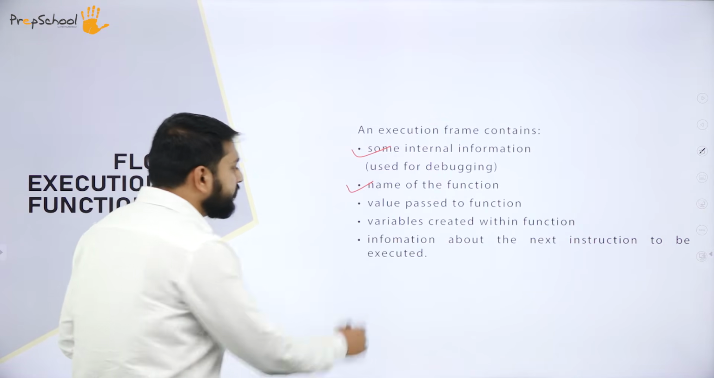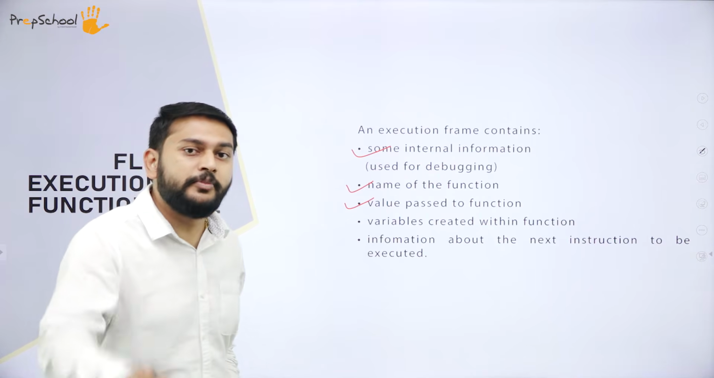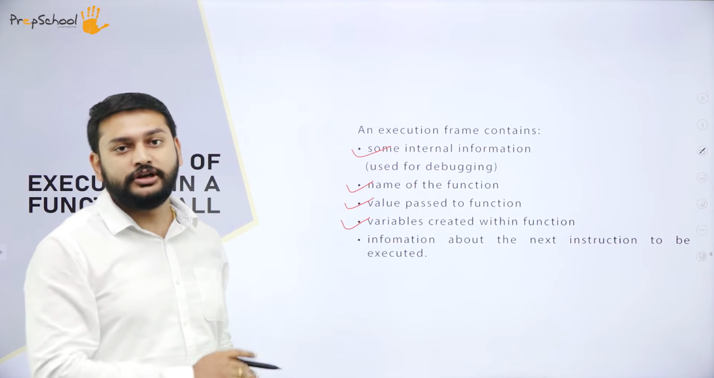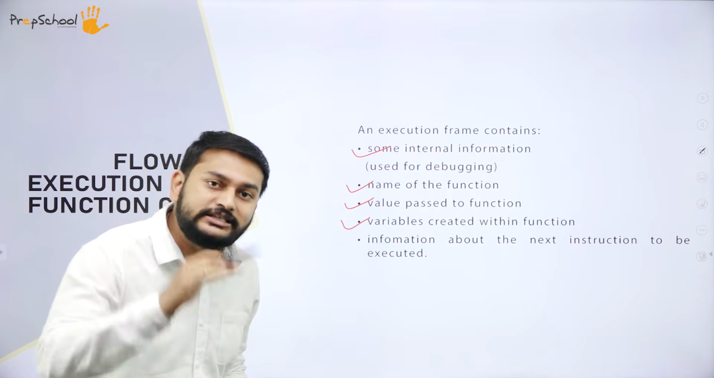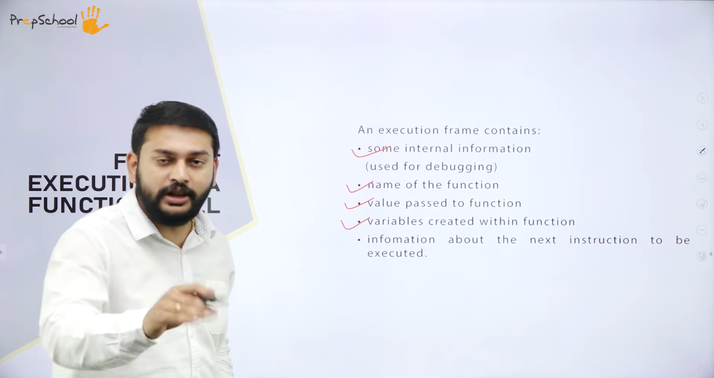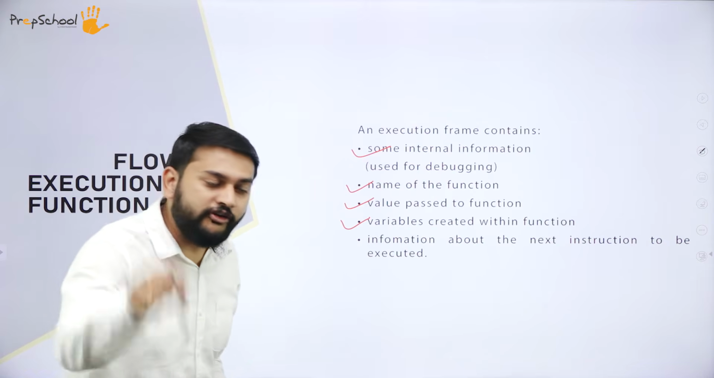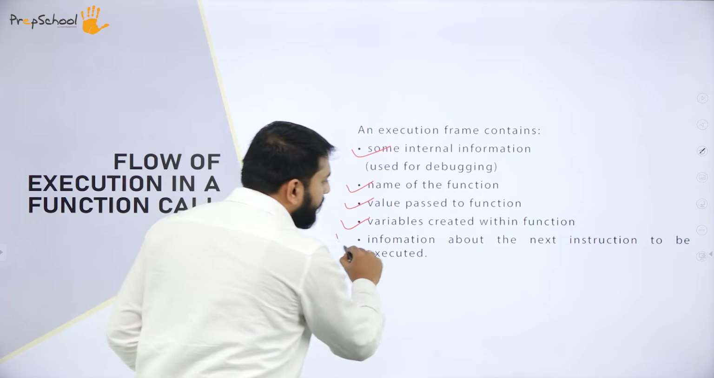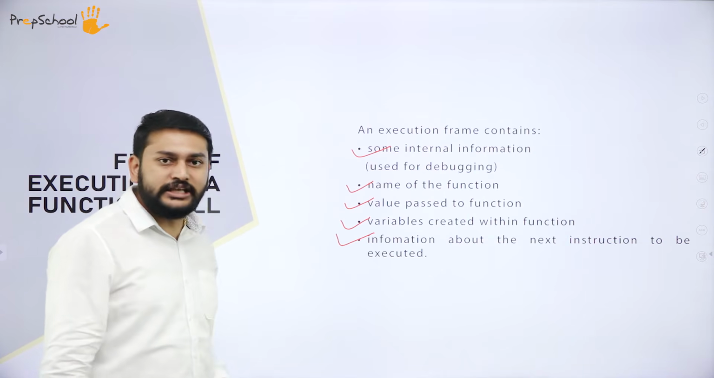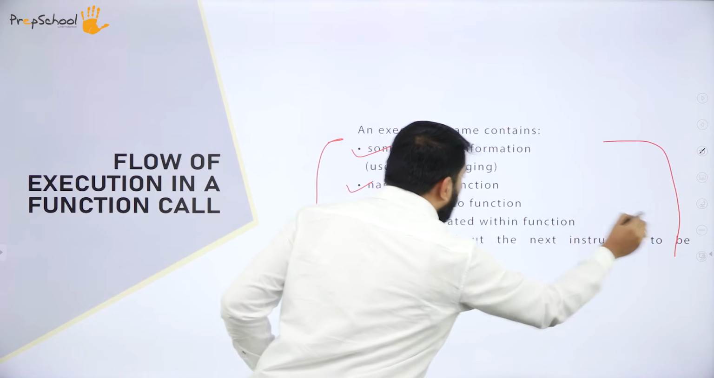Then whatever values you have passed will be there inside the execution frame, and you will also have the variables which are created inside the function. The variables created inside the function are what I will call local variables. I will discuss local variables much later. And lastly, information about the next instruction to be executed. So all these things will be stored inside the execution frame.